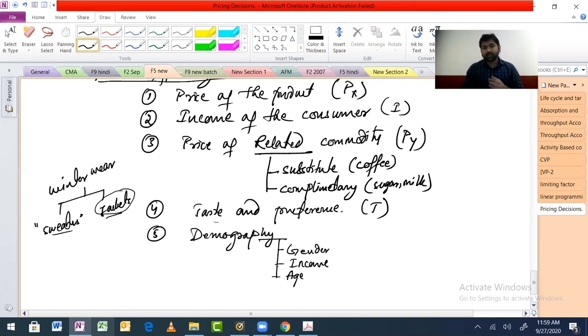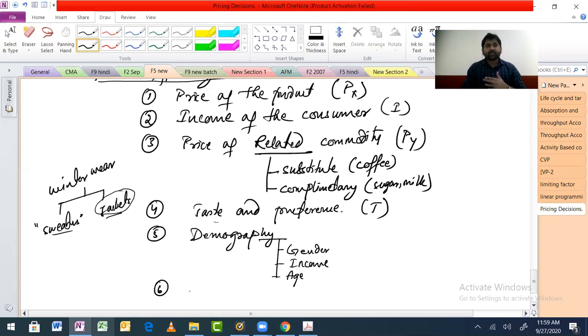If you are in a place where the number of children below 10 years of age is very high, then you will find the shops which are being built up in that area, most of them will be related to these products. So demography also has a role to play in your demand.